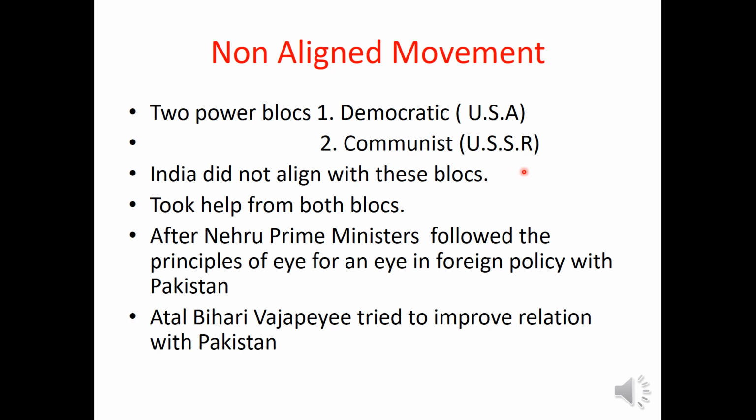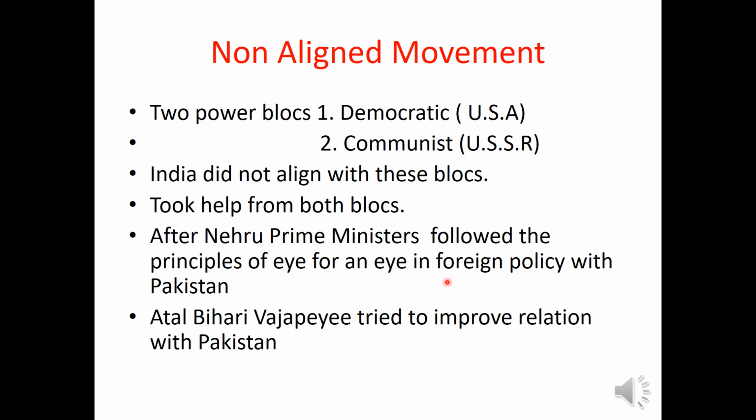After Nehru, prime ministers like Shastri as well as Indira Gandhi followed the principle of eye for eye in the foreign policy with Pakistan. India had to wage two wars during this time. One was in the year 1965 and one more was in the year 1971. During these two wars, India followed the principle of eye for eye, and India bravely fought these two battles and won these wars also.